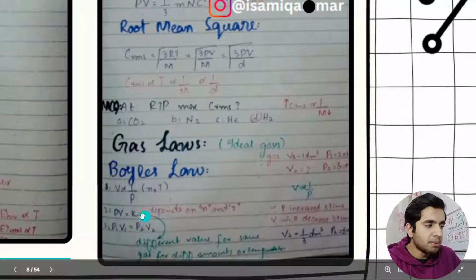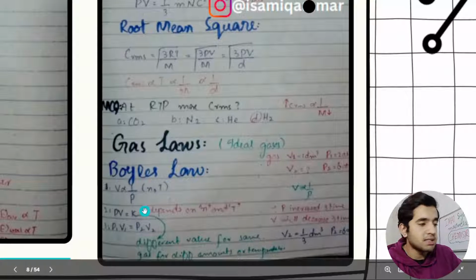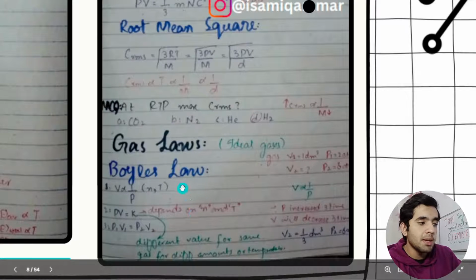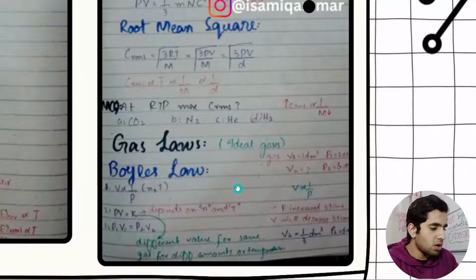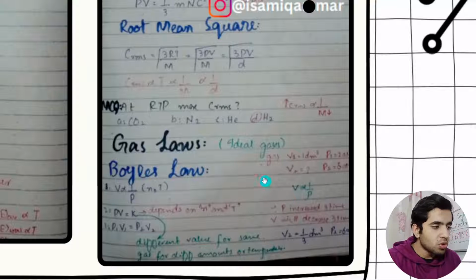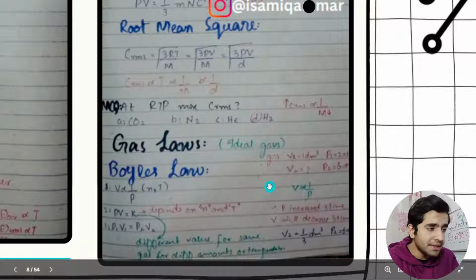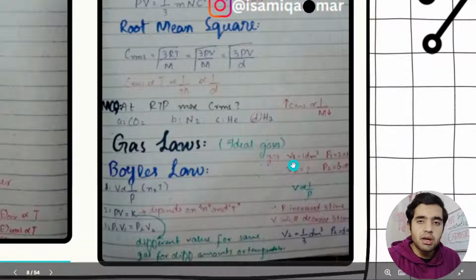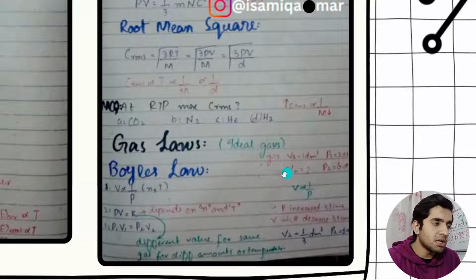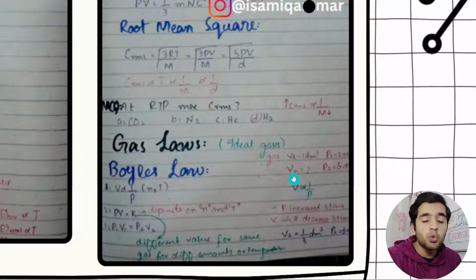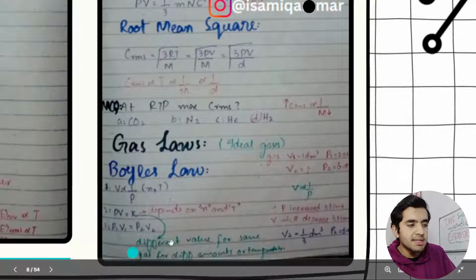This is the tricky part of gas laws. We are going to deal with this situation in Charles' law. Now a question that can be made here: we have one gas, its initial volume is 1 decimeter cube and its initial pressure is 2 atm, and its final pressure is 6 atm. What would be its final volume? We are going to use this relation.